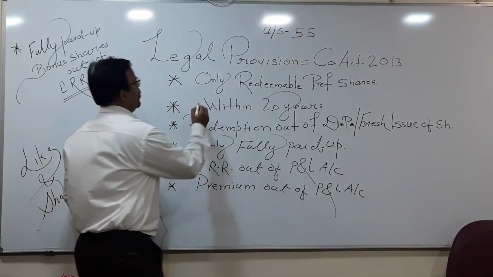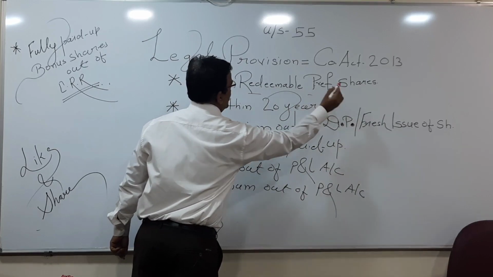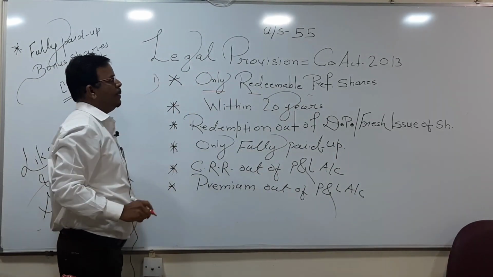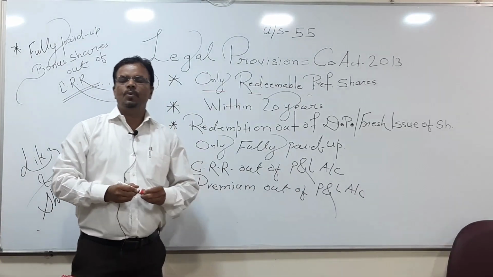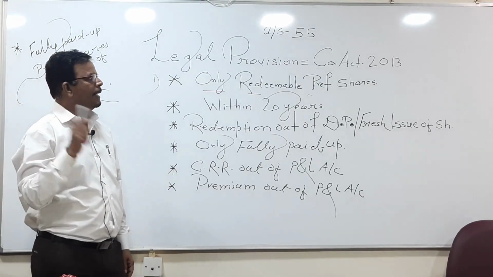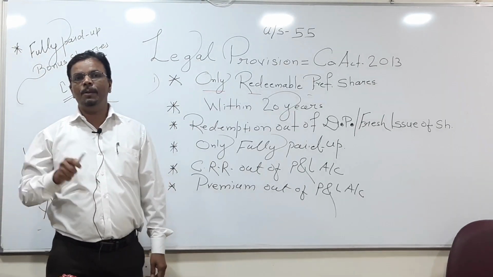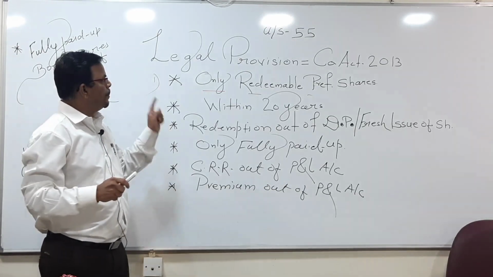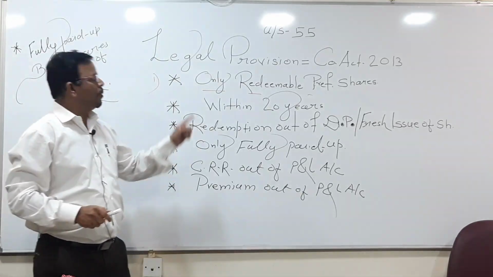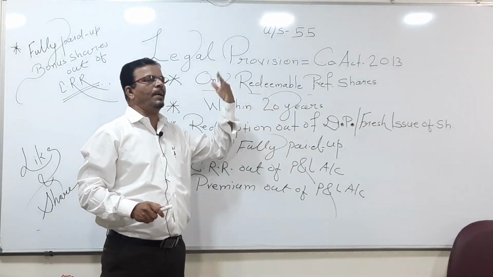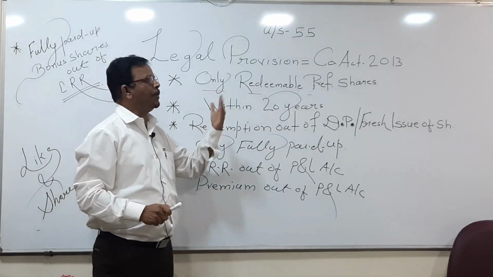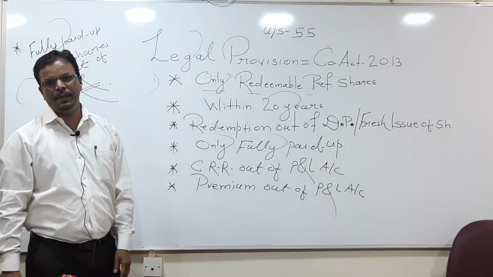First, only redeemable preference shares shall be issued by the company. That means companies are not allowed to issue shares which are not going to be refunded after a specific period of time, and that type of share is known as irredeemable preference shares. So in short, a company is always going to issue redeemable preference shares, which are going to be refunded by the company after a specific period of time. That may be 10 years, 15 years, or 20 years.